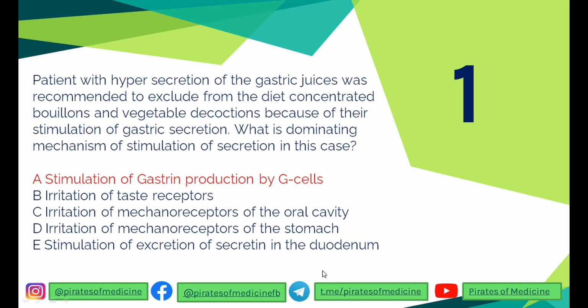So the first question is that the patient with hypersecretion of gastric juices was recommended to exclude from his diet concentrated bouillons and vegetable decoctions because they stimulate gastric secretion. What is the dominating mechanism of stimulation of secretion in this case?